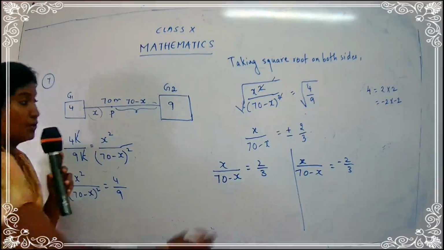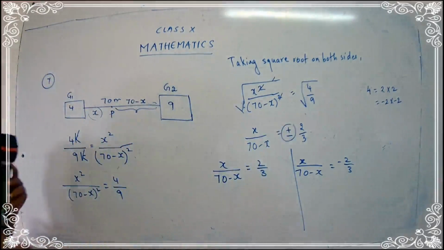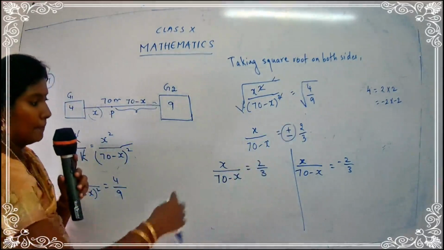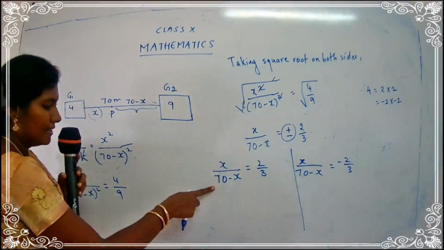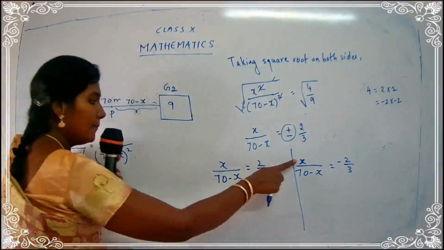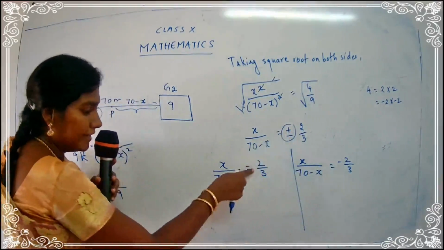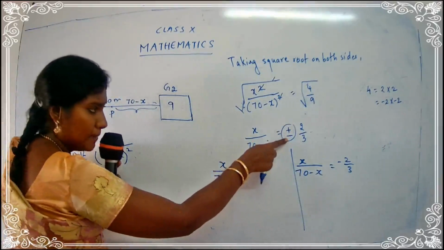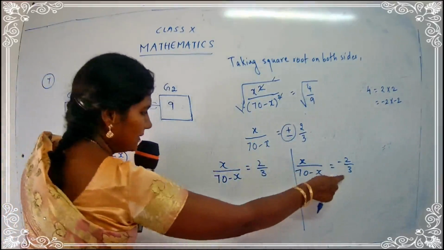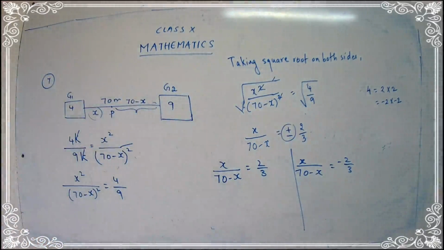See, children? We had plus minus together. So now what are we doing? We are just breaking them up. So x upon 70 minus x is equal to 2 upon 3. Also, x upon 70 minus x is equal to minus, plus is already taken over here, so what is left? Minus 2 upon 3. Okay, so we have done the work. Now the next thing is we are going to simplify and get the answer for x. Let's do it.